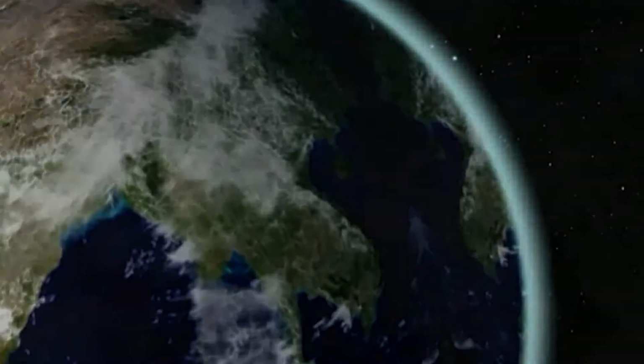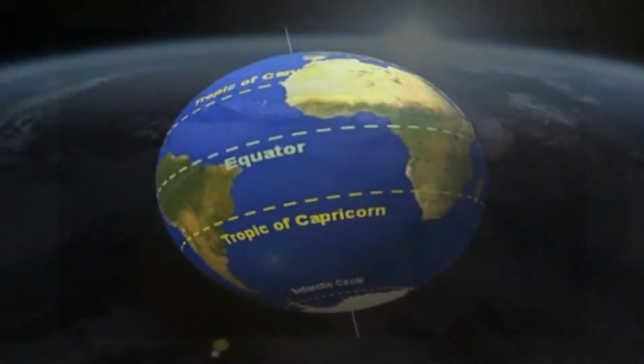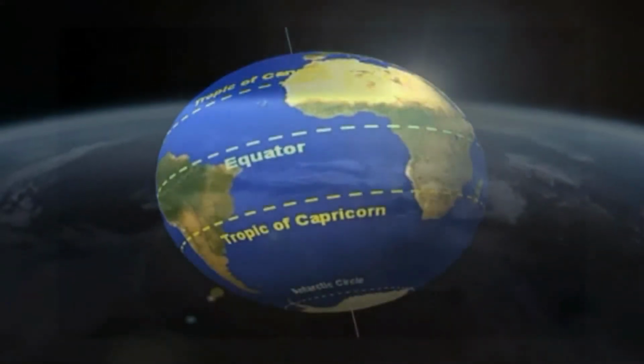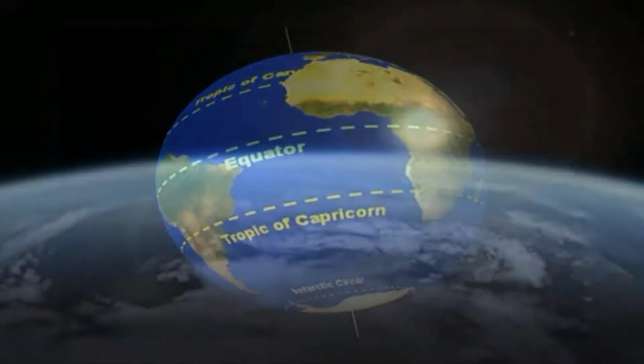About 80% of the Earth's atmosphere is contained within the troposphere, the part of the atmosphere that is closest to the Earth. The extent of the troposphere varies by latitude. It is thickest over the equator and thinnest at the poles.